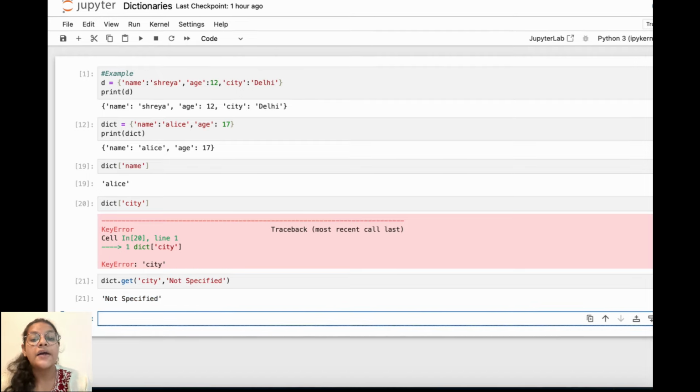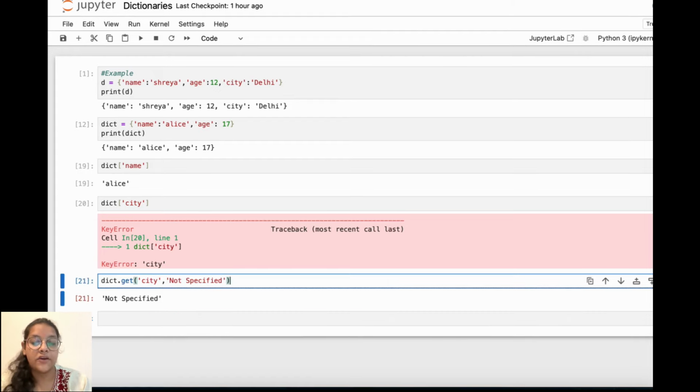And if you want to check if an element is in the dictionary, or you are not sure whether that element can be there in the dictionary, you can use the get method to check for the elements in the dictionary.